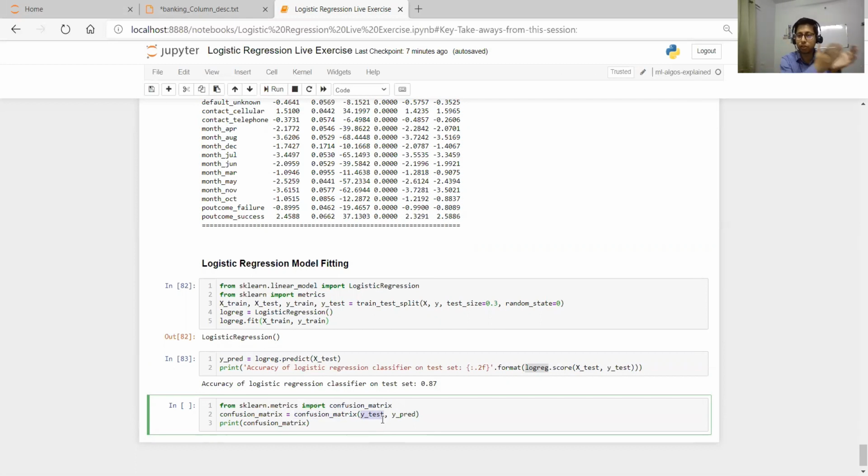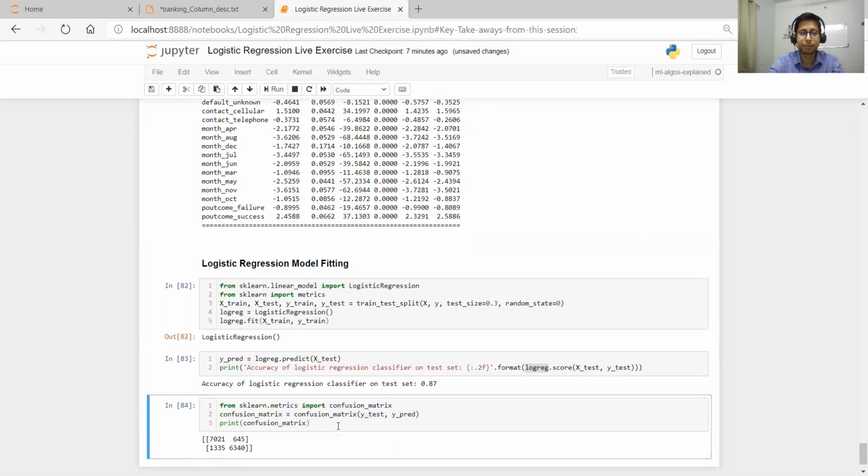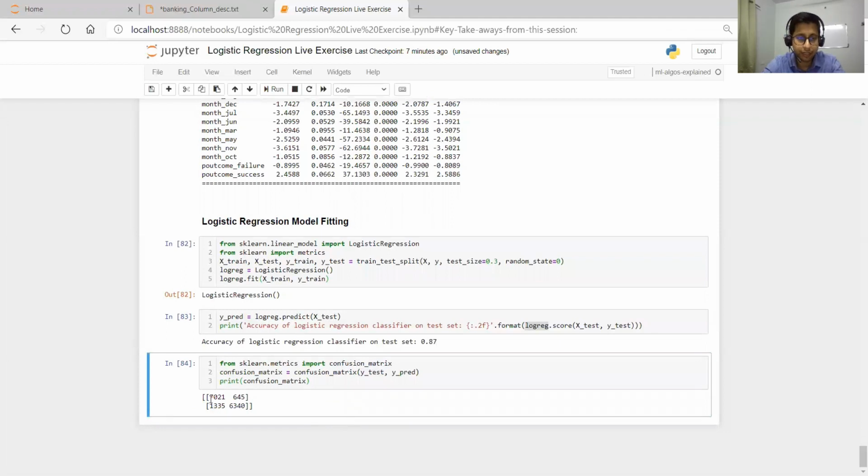We have divided into train and test. So those are the y test values. We know whether it is 0 or 1. Okay, y predicted is the one which the model has predicted. So we want to do the comparison against these two values, right? So those we have passed in the confusion matrix. Let's print it. Okay, so it has given us this score.